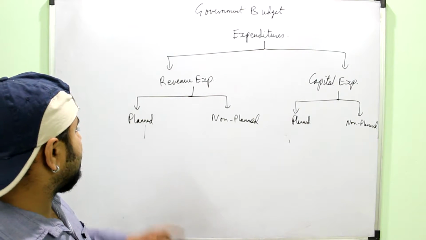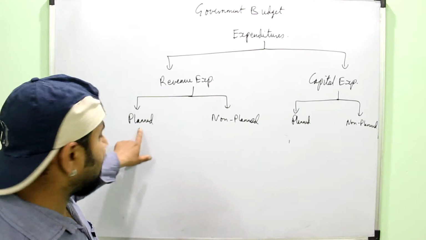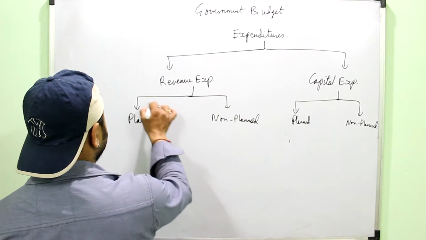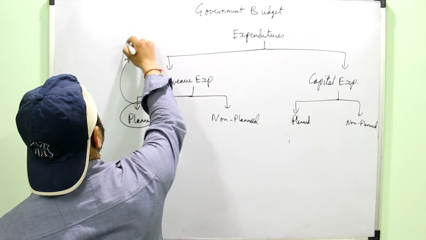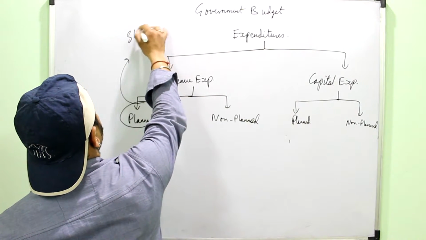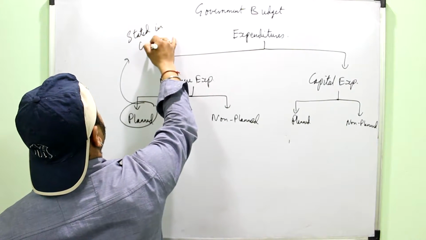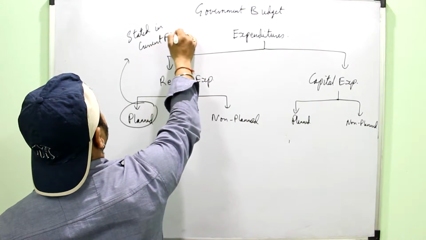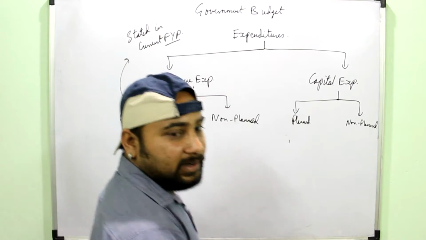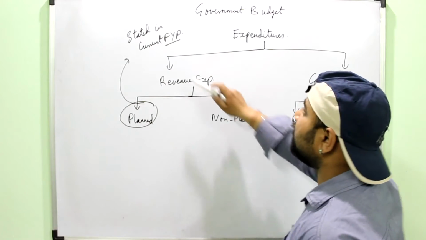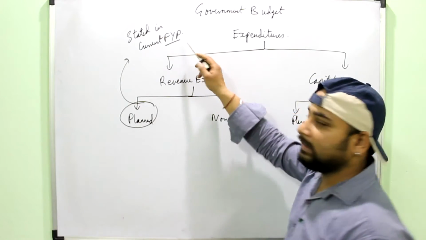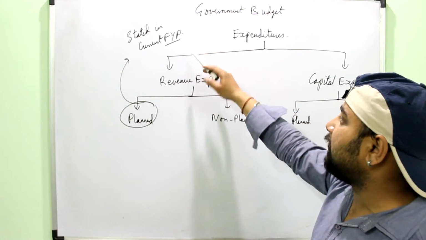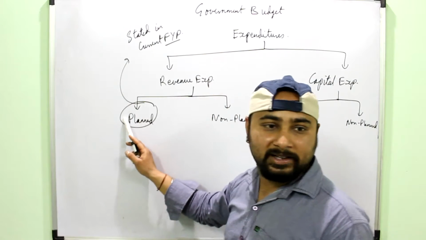First of all, we should understand what is planned and non-planned expenditure. A planned expenditure is an expenditure which is already stated in the current 5-year plan. You know that planning in India is done on the 5-year basis. So any expenditure which has already been written in the 5-year plan will be known as planned expenditure.